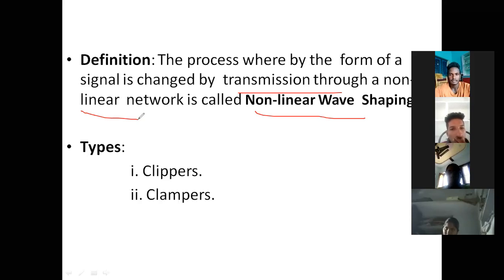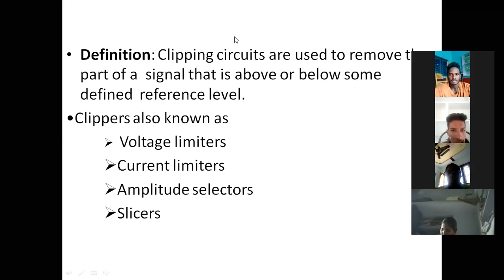In nonlinear wave shaping we have two circuits, that is clippers and clampers. Now we will come to the clipper circuit. What do you mean by clipper? Clipper means, you can understand from the name also.